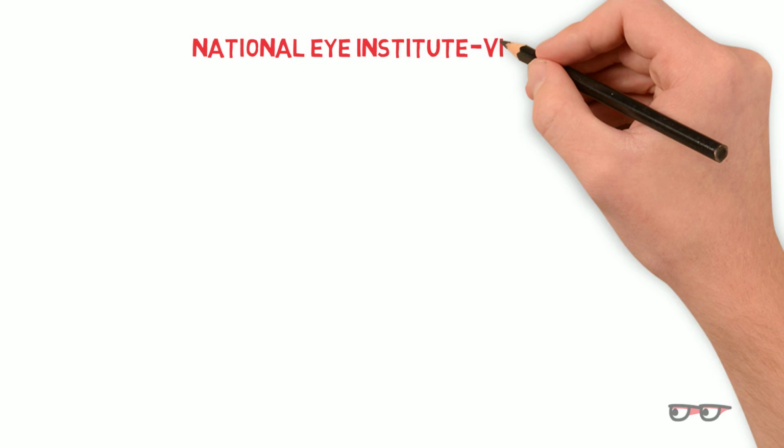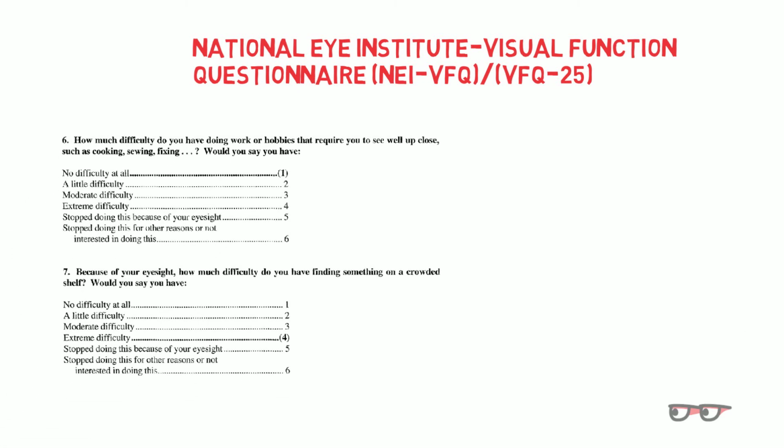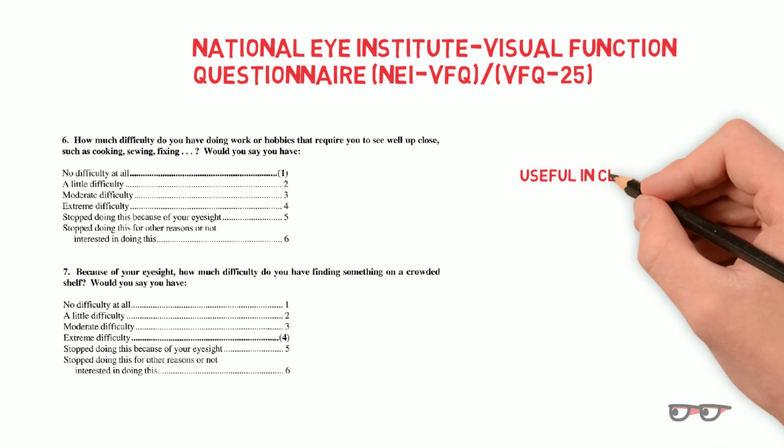National Eye Institute Visual Function Questionnaire. The VFQ-25 is a reliable and valid 25-item version of the 51-item National Eye Institute Visual Function Questionnaire. It is especially useful in settings such as clinical trials where interview length is a critical consideration.